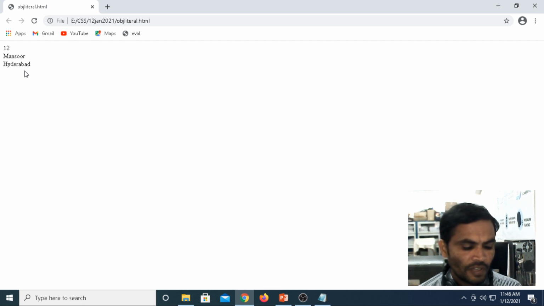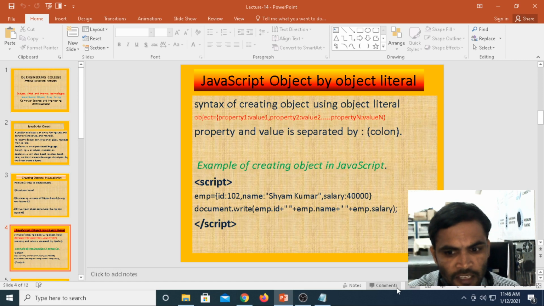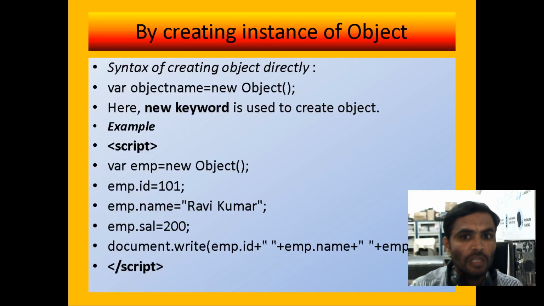Now if you want to go for the example, it is clear. Next we are going for instance. Means we create the object with the help of the new keyword.